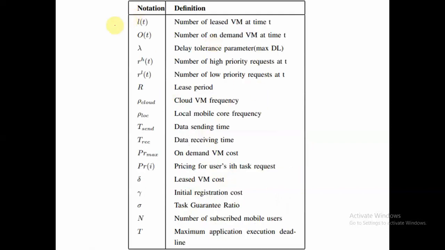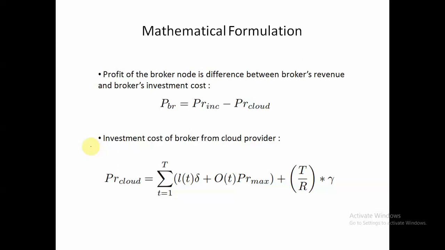Now these are some notations that we will be using next during the mathematical formulation, just for the sake of completeness. Like this LT is the number of leased or reserved virtual machines at time T. This OT is the number of on-demand virtual machines at time T. This lambda is the delay tolerance parameter. Now let's see the mathematical formulation of our problem.